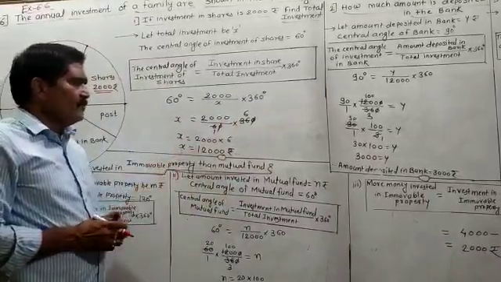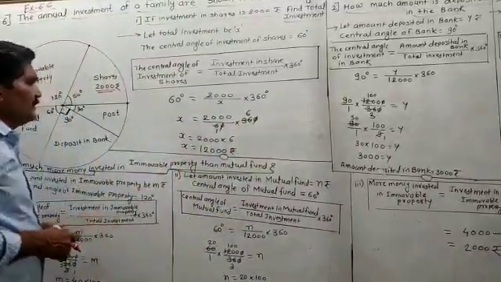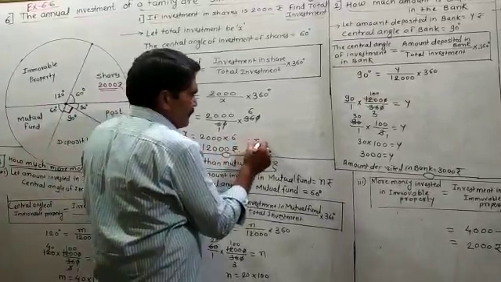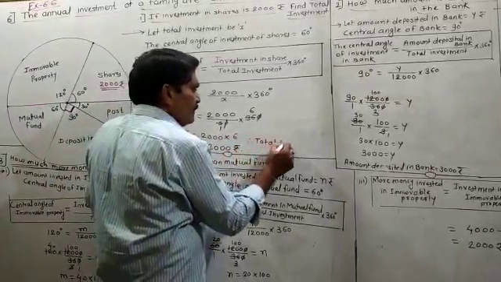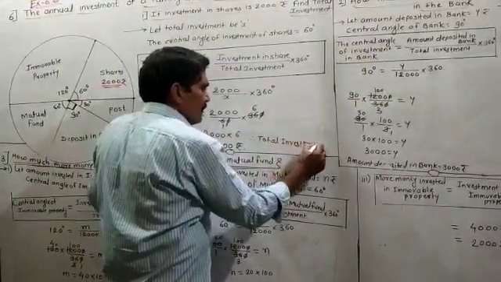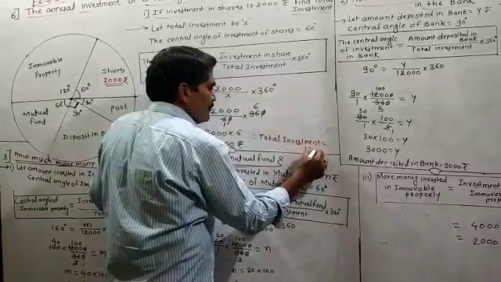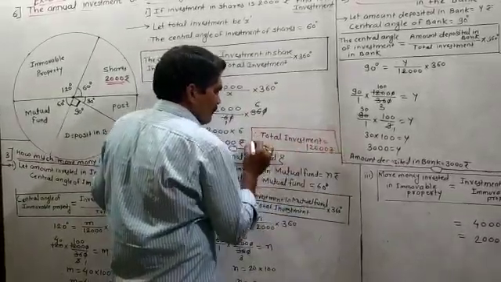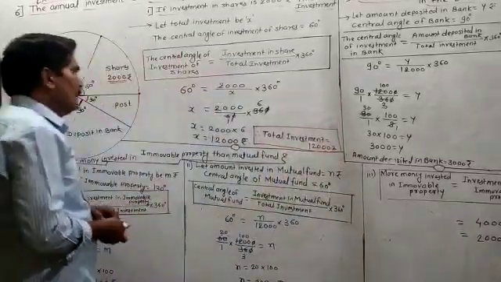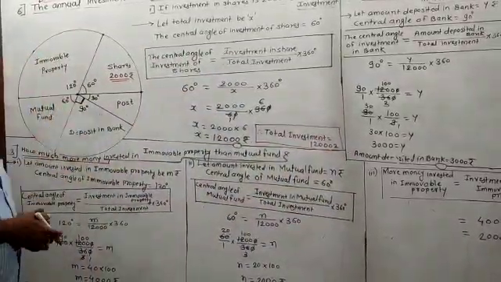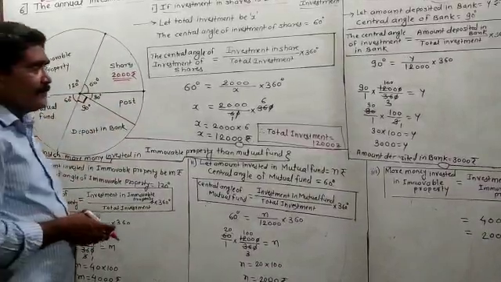Therefore I will say that total investment is equal to 12,000 rupees. Means all the fields combined together, the total investment is 12,000 rupees.